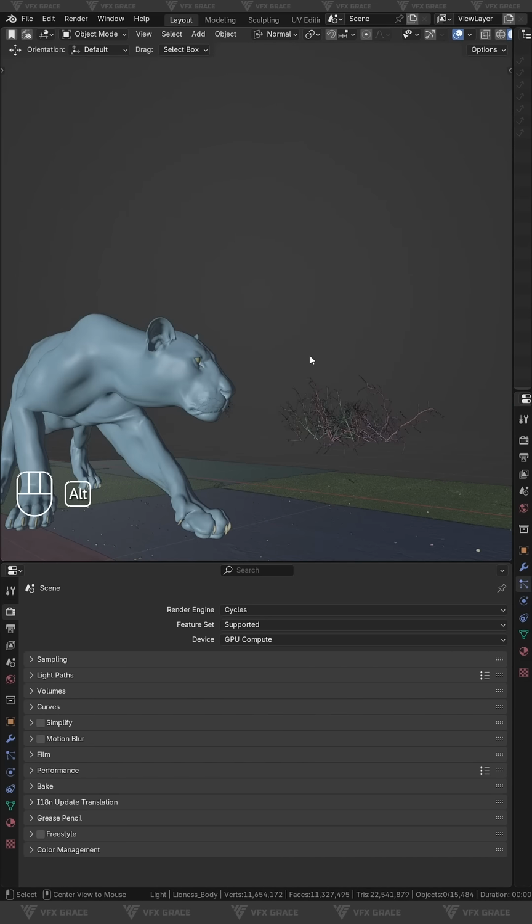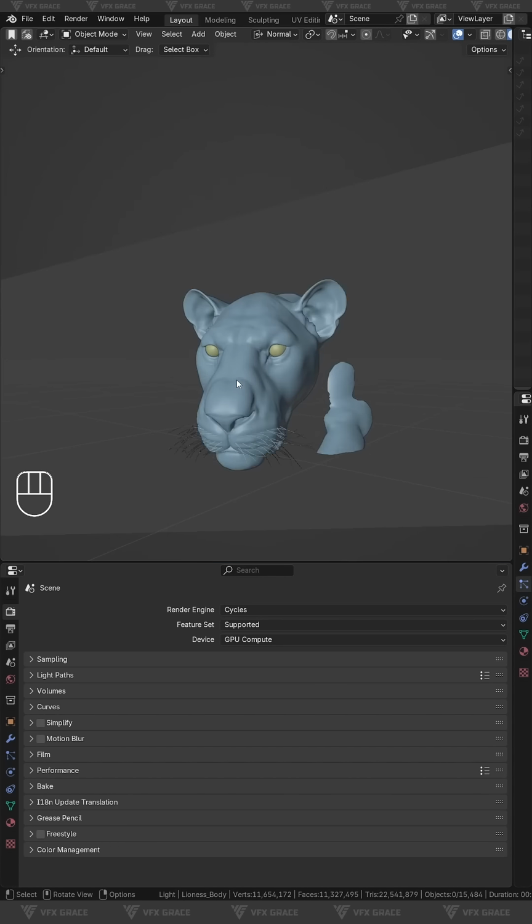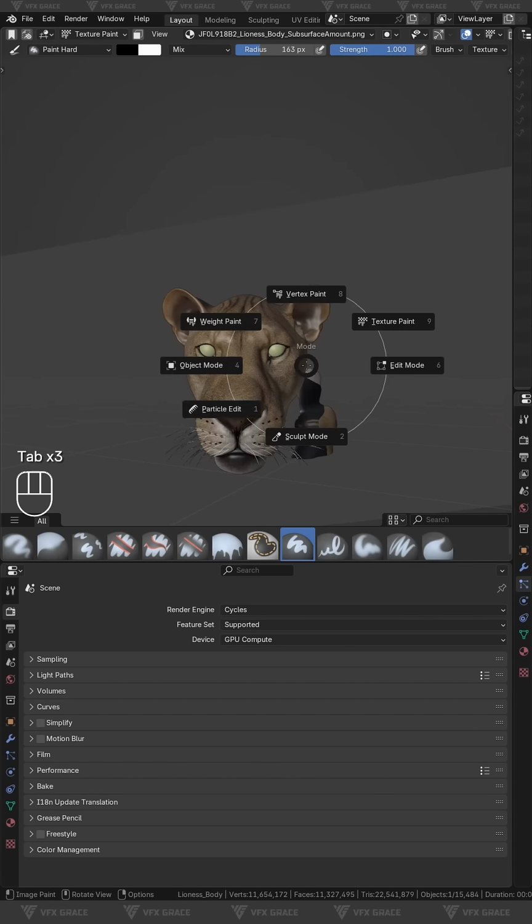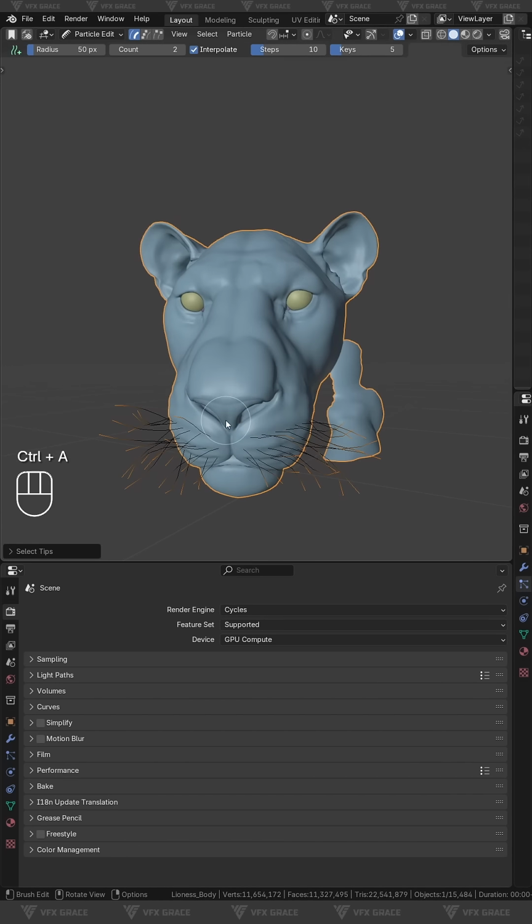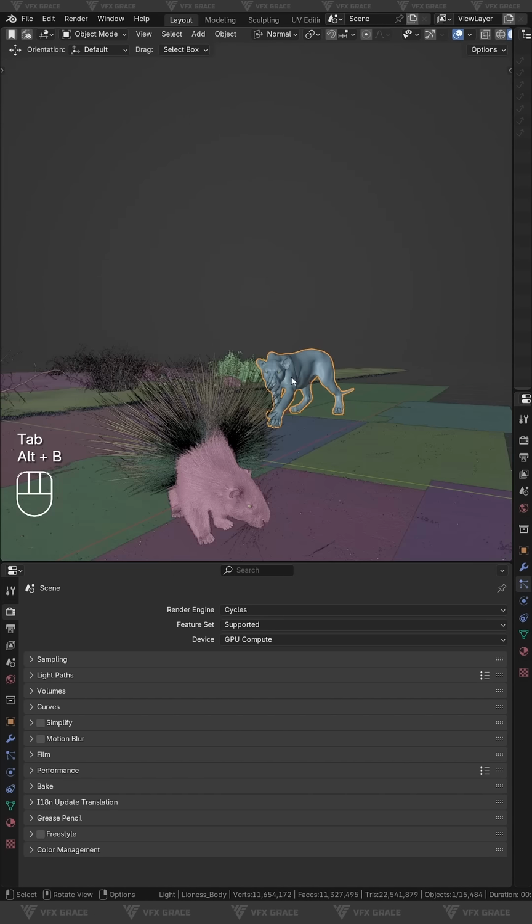Second is Alt+B. It lets you cut out a section of the viewport and isolate the objects inside, making it easy to focus on local edits. Press Alt+B again to quickly restore the full view.